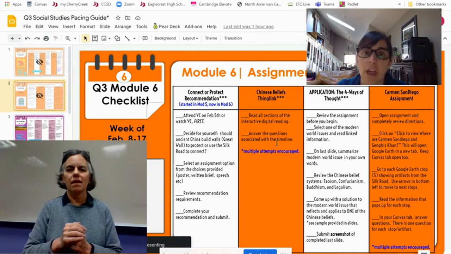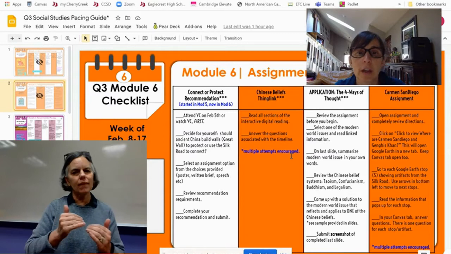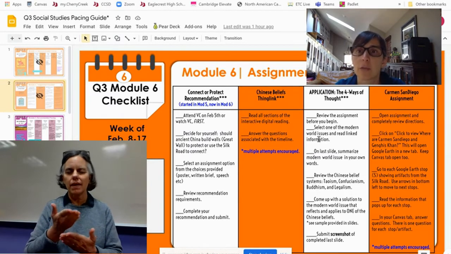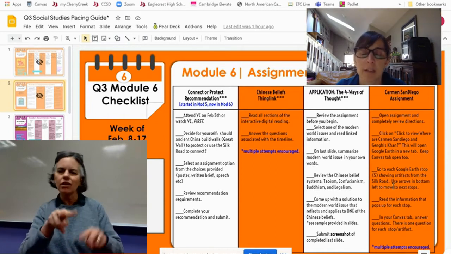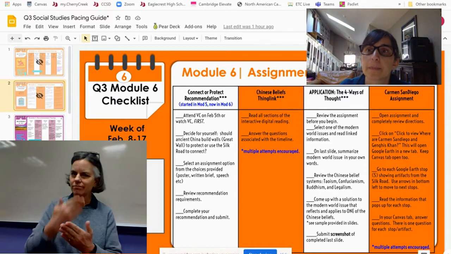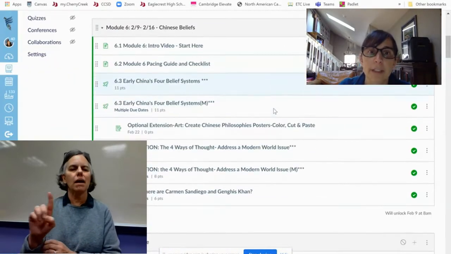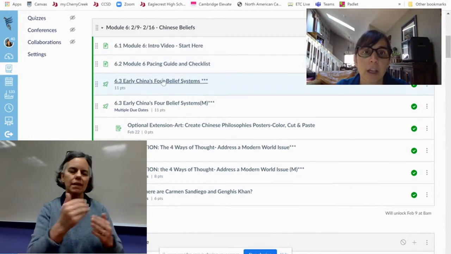this, at the checklist as well. I'll go through these things for you, but just make sure if, as you're going through your assignments for the week, make sure to take a look at this and just quick check and make sure you're doing all of the different steps to make sure you get good grades. Hey, let's look at the module 6. Okay, you're watching the video, you started here, pacing guide and checklist.